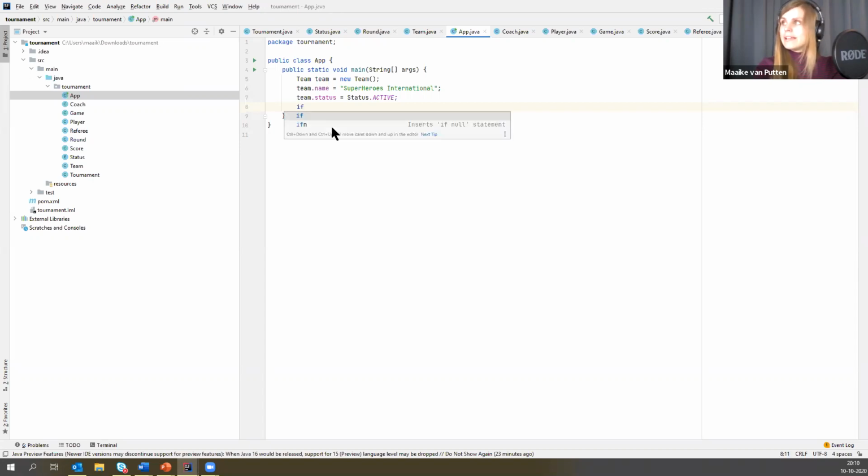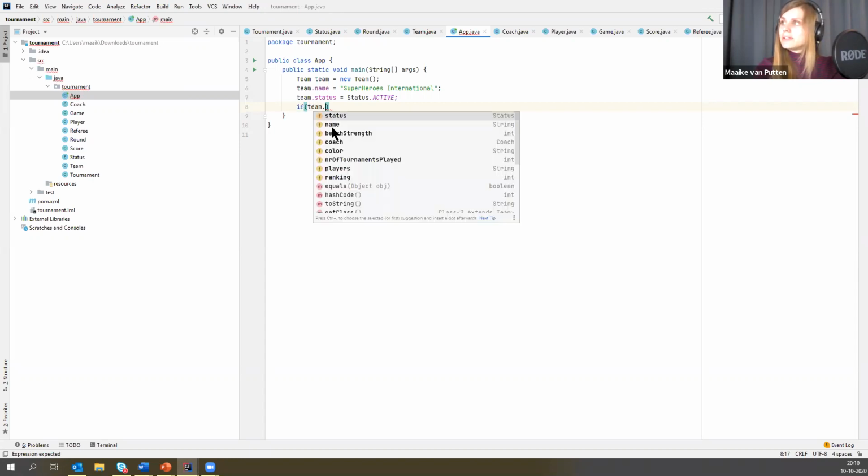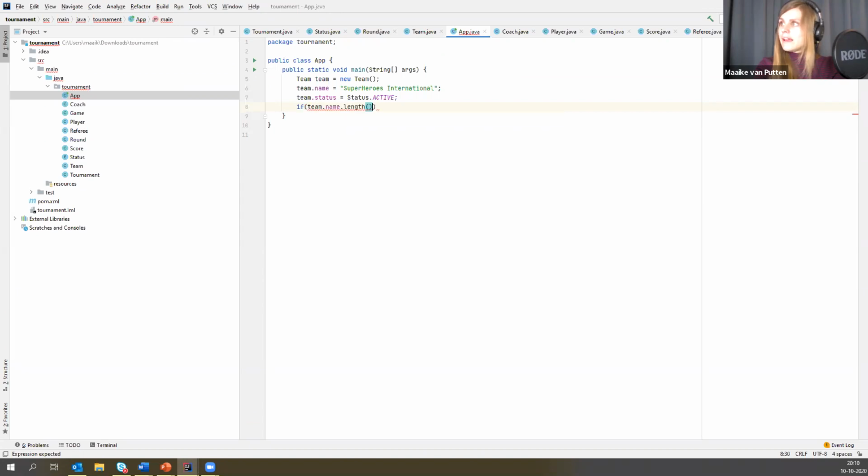So I'm going to create an if statement, and I'm going to say if team.name.length, let's see, is bigger than 10. Yeah. It's bigger than 10. Well, then we're going to say that's a long name, and then we'll just add the team name to it.